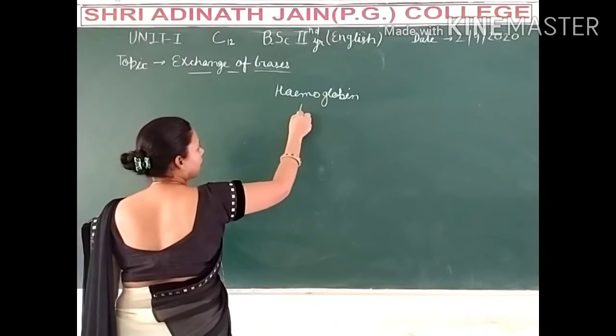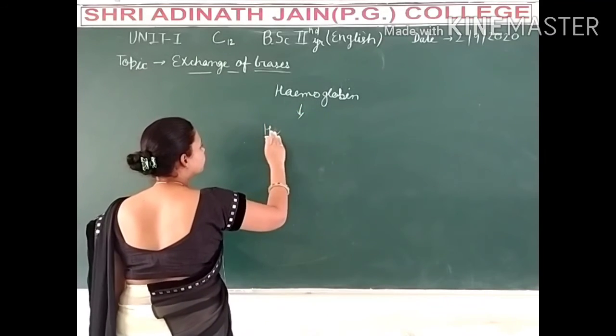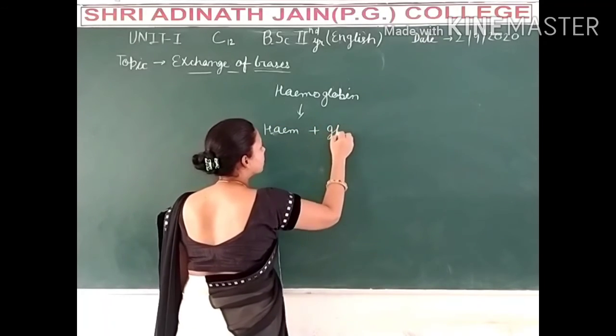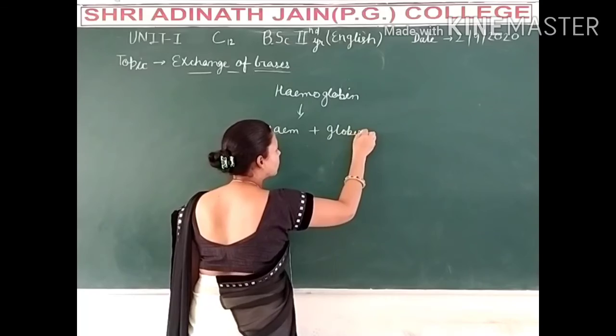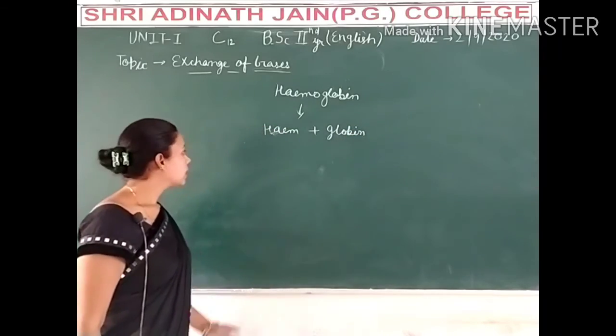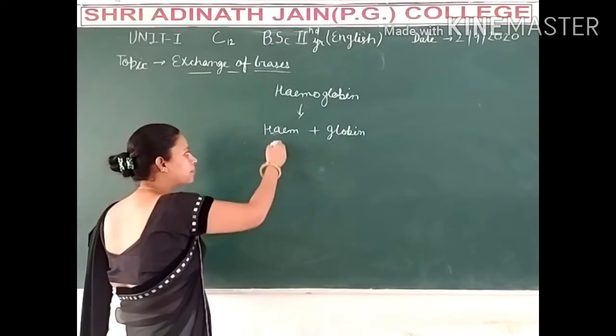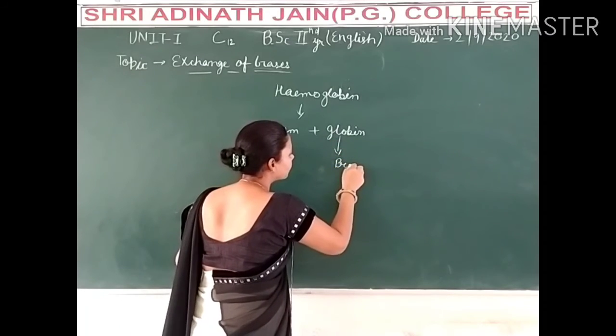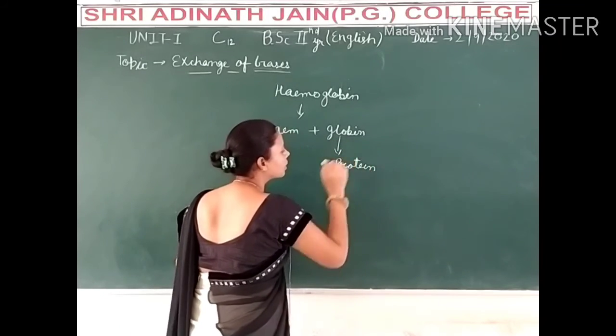Hemoglobin is made up of heme plus globin. Heme is a group, and globin is a protein molecule.